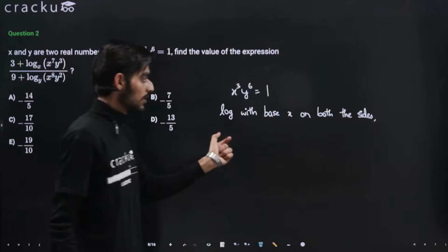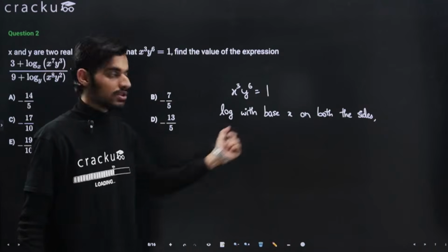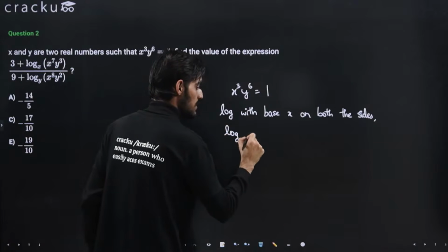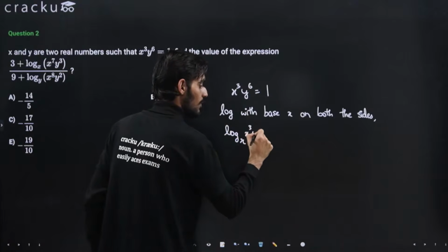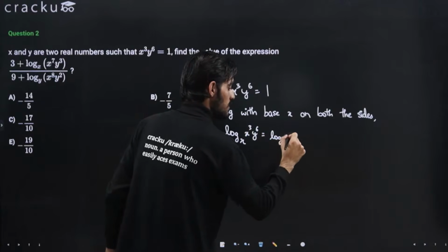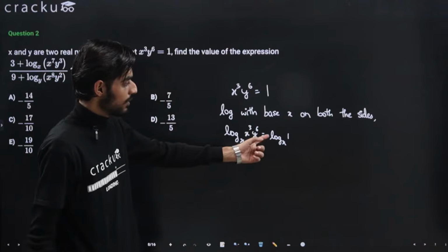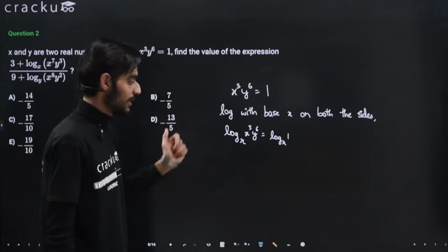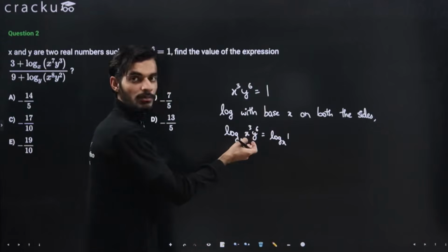So it will be log base x of x cube, y raised to power 6, equals log base x of 1. Like I told you, if the argument is 1, then this will be equal to 0. We learned the property, and here we can apply the product rule.